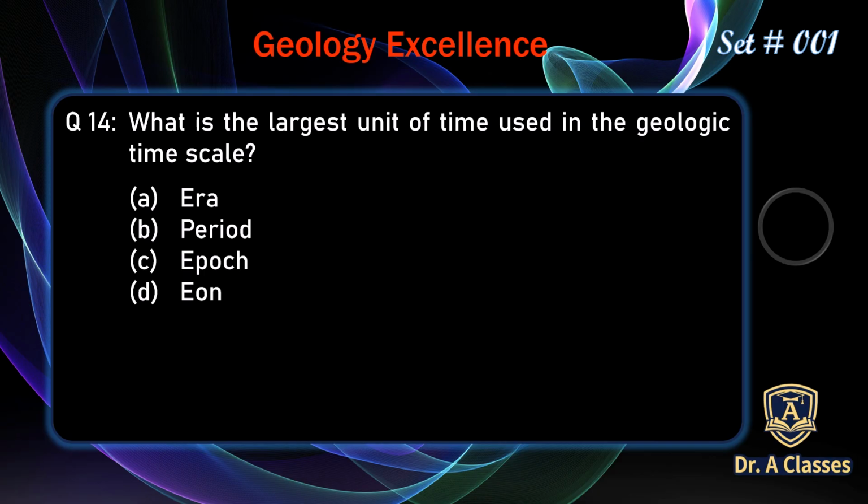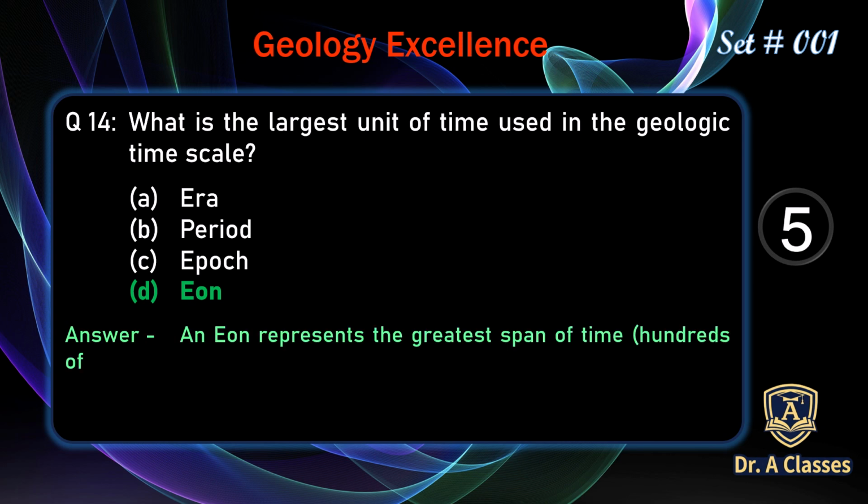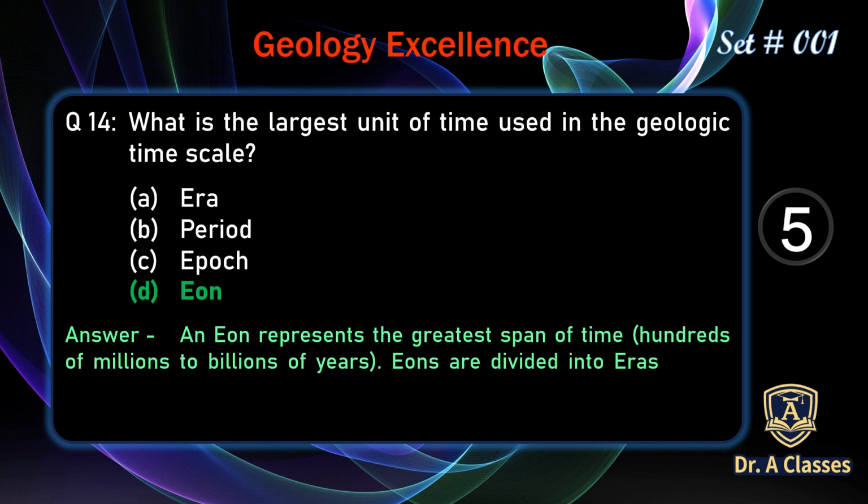What is the largest unit of time used in the geological time scale? A. Era, B. Period, C. Epoch, or D. Eon. The correct answer is D. Eon. An eon represents the greatest span of time, hundreds of millions to billions of years. Eons are divided into eras, which are further divided into periods.